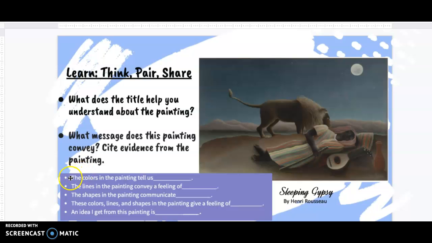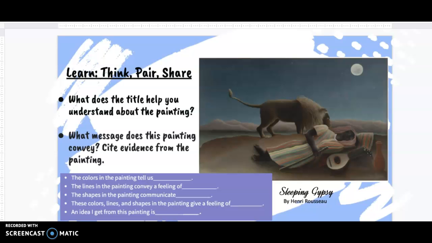If you'd like some help with some sentence starters, here's how you might start some of your sentences. At this point, you can pause the video and answer these two questions in your response journal. Pause the video now. Great.